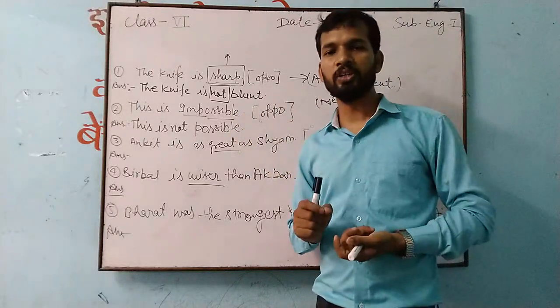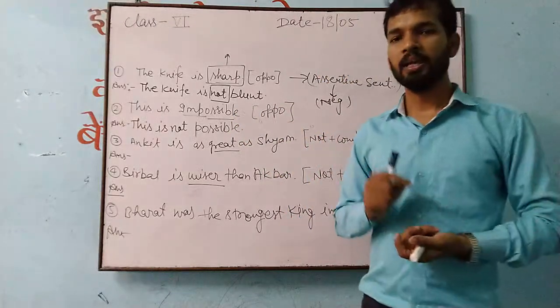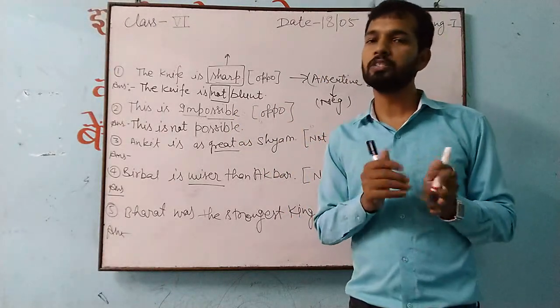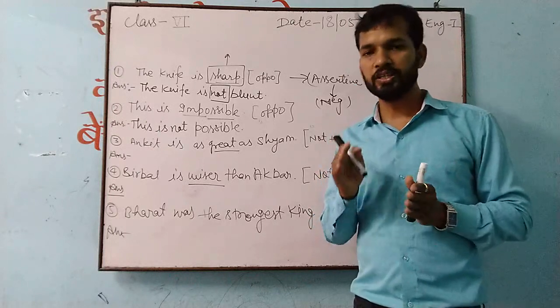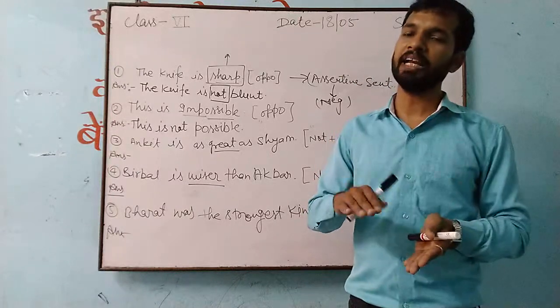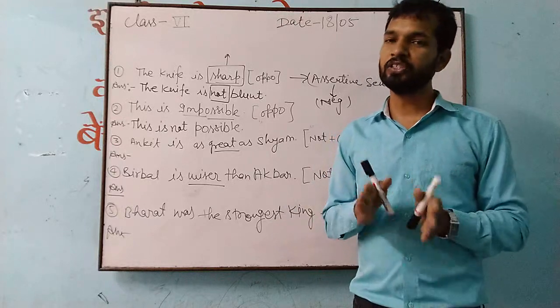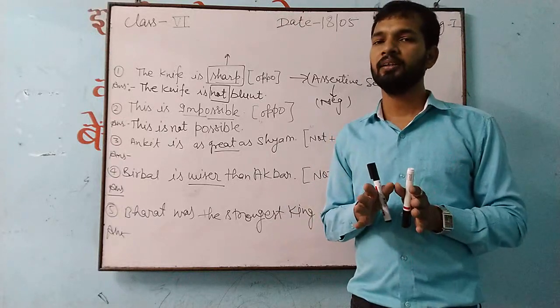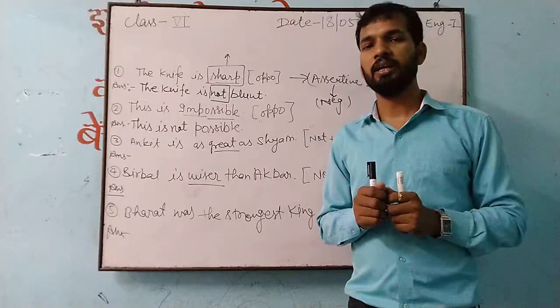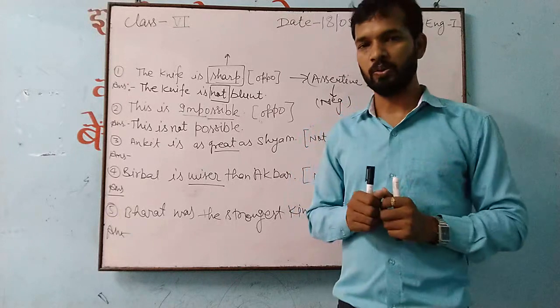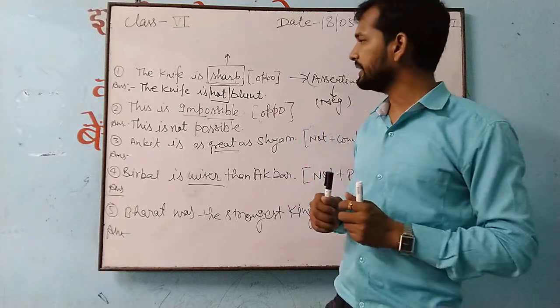In transformation the meaning must be the same. If you are changing assertive to negative or negative to assertive, the meaning must be the same. If it changes, it means that the beauty and the meaning of transformation is not executed by you. Understand that?